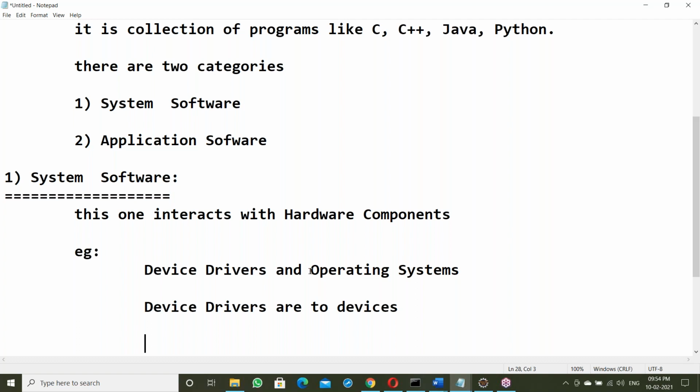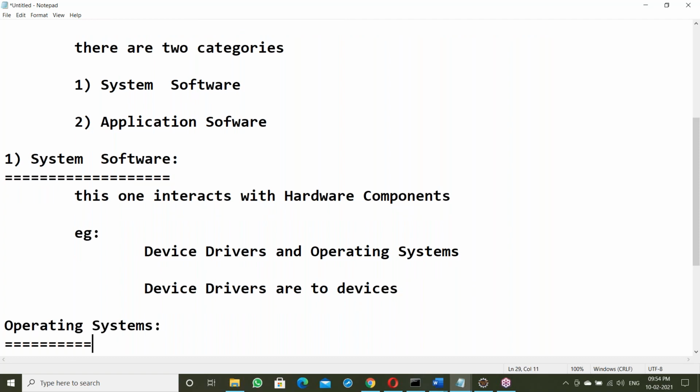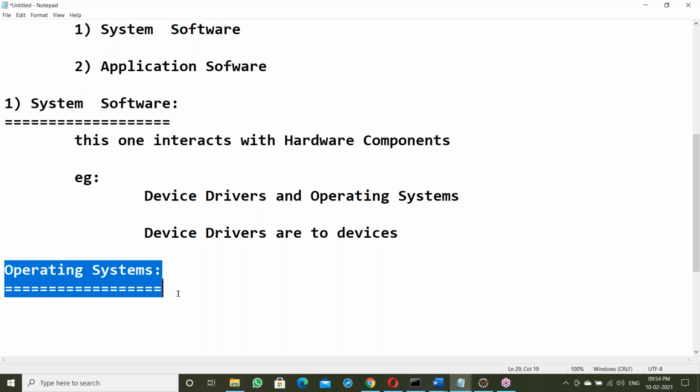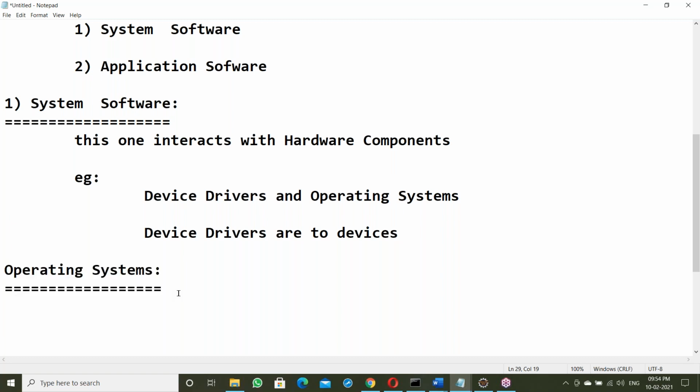Okay, fine. Now, the OS. What exactly is an OS? Let us see about the OS here. Try to understand the OS concepts here. It's just a matter of 5 minutes only, after that we go to the next topic. This is very important. If you know how the OS works, then it is easy to understand Java features like platform independence. To understand platform independence, you must know about the OS architecture, how it is working internally. You must have that knowledge. Let us see about this.